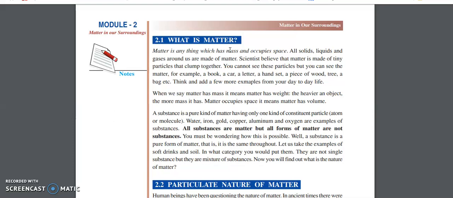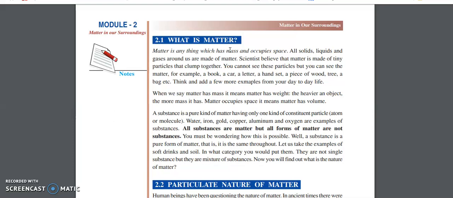The space occupied by the 25 kg rice bag is going to be more compared to 1 kg of sugar. So if the mass is more, it may occupy more space also. Matter occupies space, it means matter has volume. So the two things we learnt about matter are that it has mass and it occupies space.